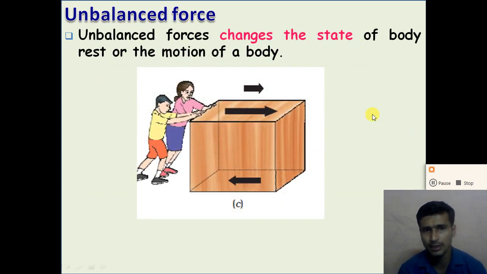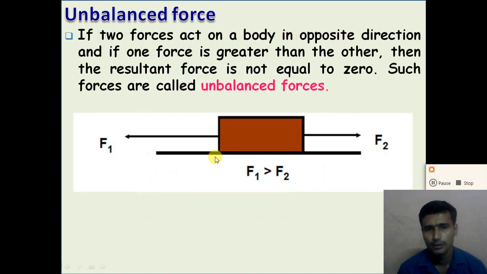Unbalanced force can change the state of the body, rest or the motion of the object, right? So when an unbalanced force acts on the body, it will move in the direction of the greater force. Look at the previous picture of the block. Here the force F1 is greater than the force F2. So the block moves in the direction of the force F1, which is greater than the force F2.